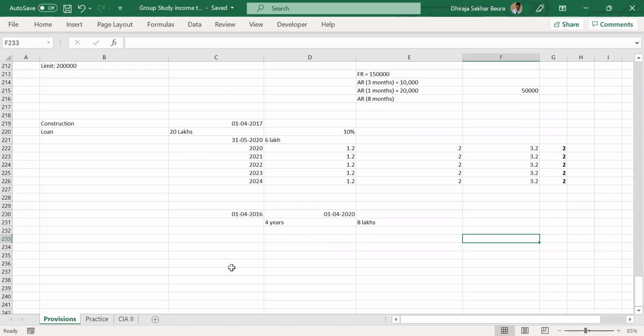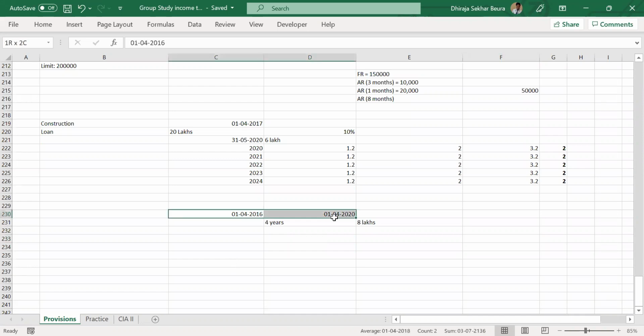Now, any questions on the date thinking? The logic here was mainly that if the completion is happening in the middle of the year, then your completion date will change to the previous end date, that is 31st March of that particular year. So from the year of completion, your normal deductions will start, no matter when the completion has happened.